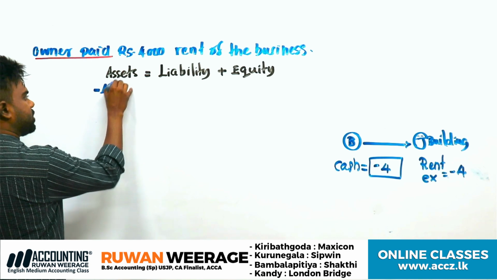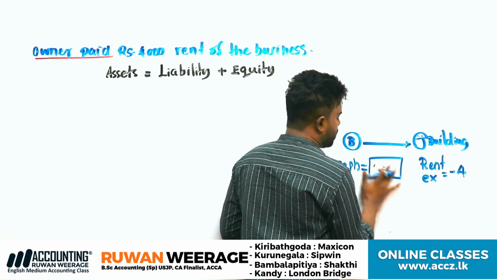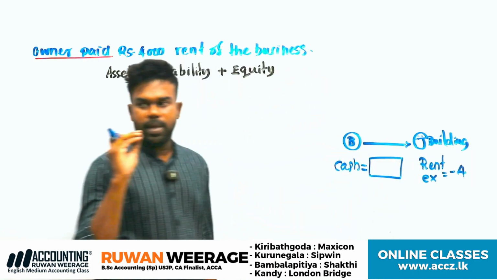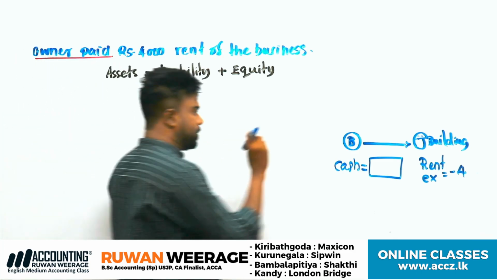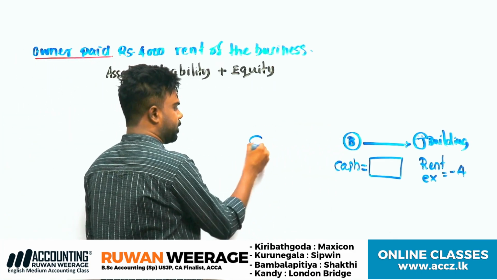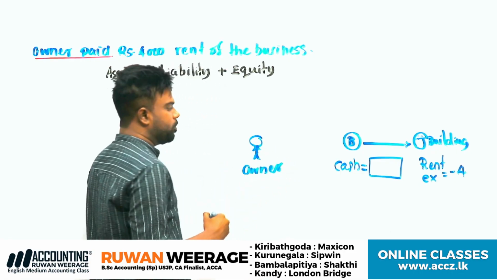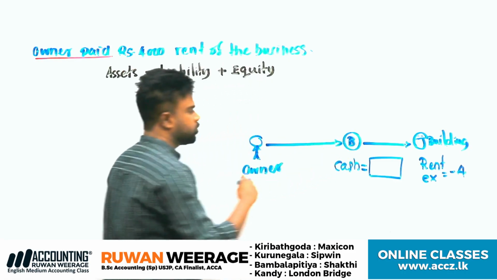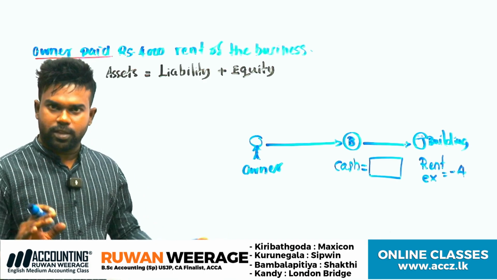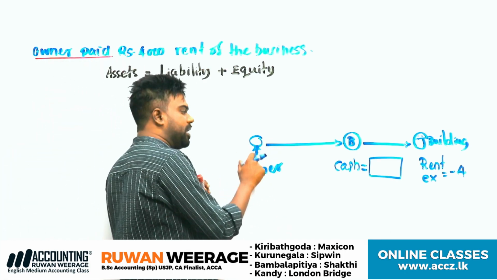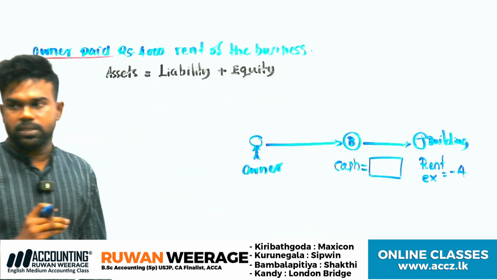So the business doesn't have the 4,000 cash to pay this rent expense. Think that you don't have money to pay the rent. They don't have cash, so the business informed the owner, please provide 4,000 cash to the business to pay this building rent, because the business doesn't have cash at the moment.